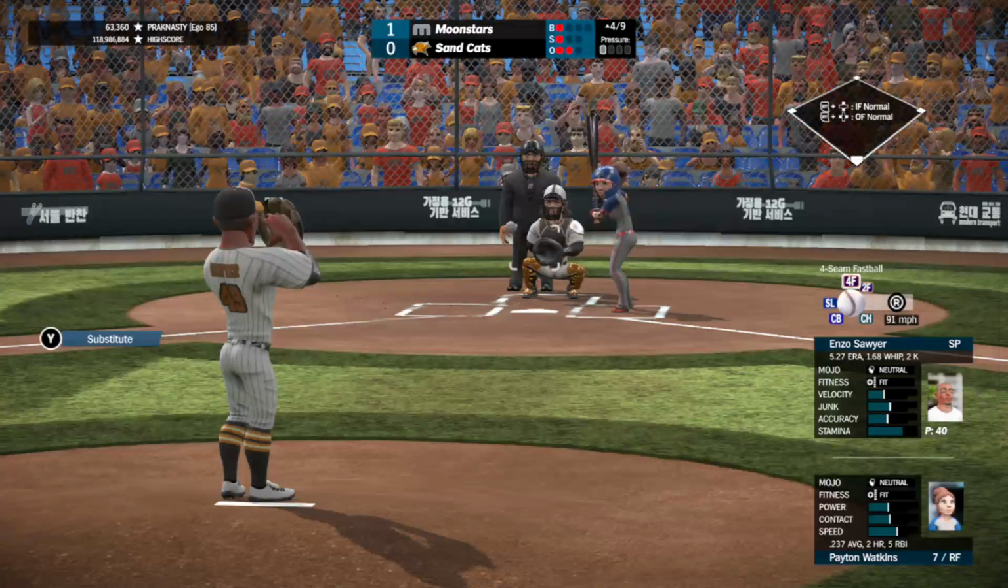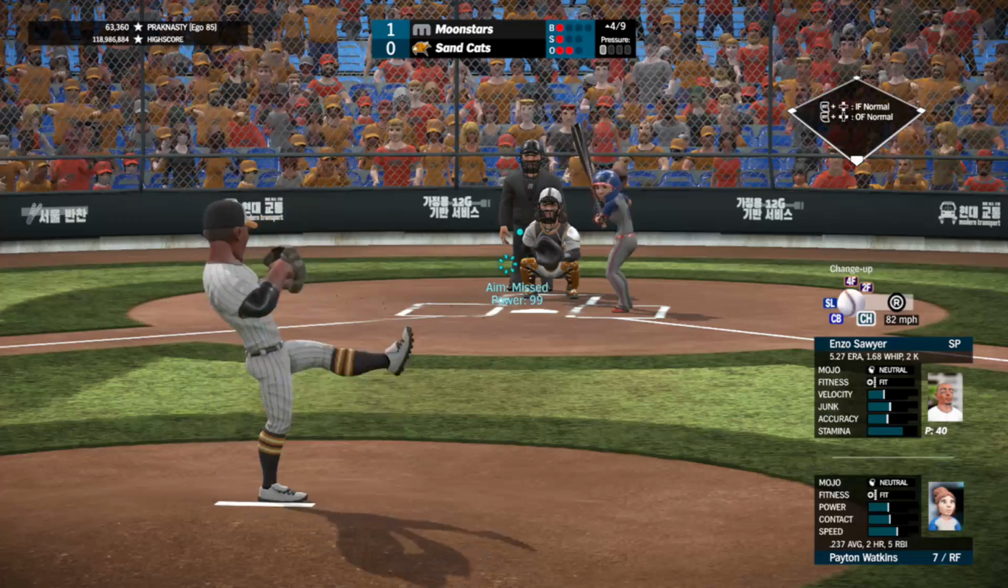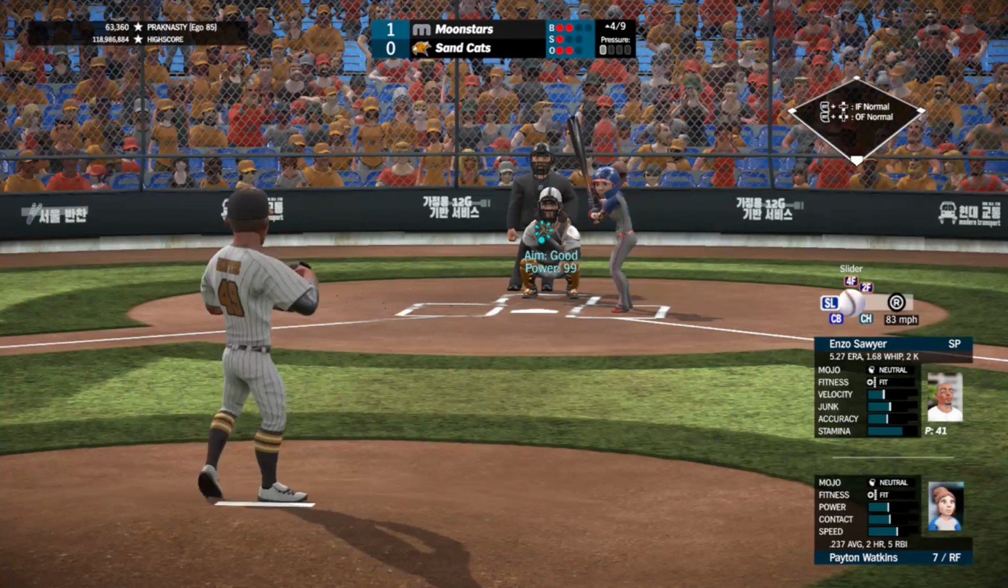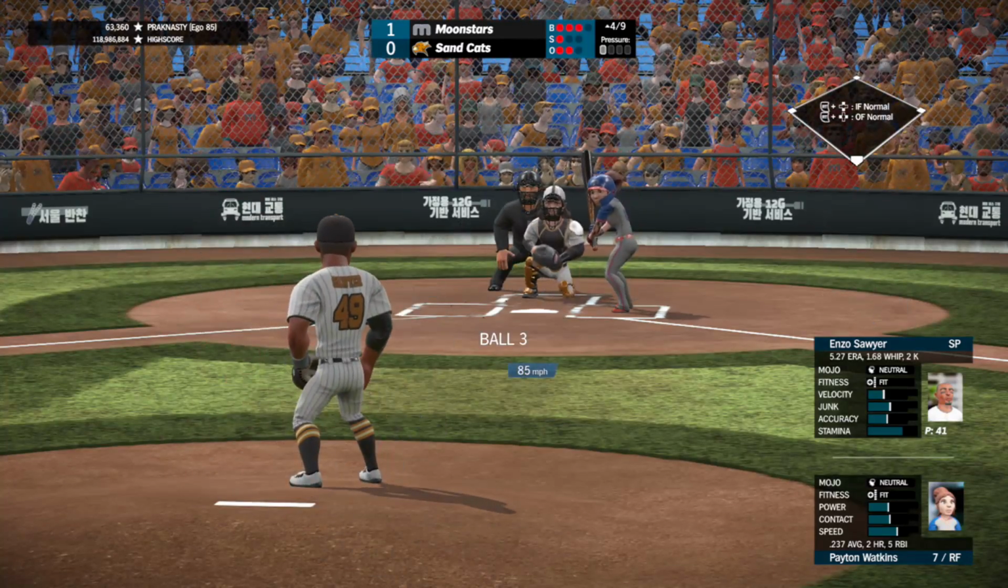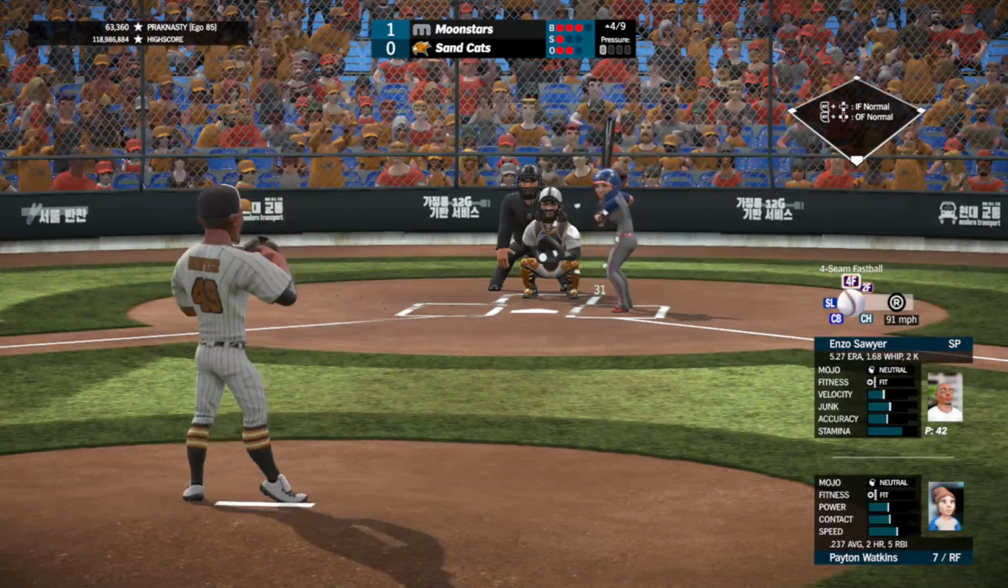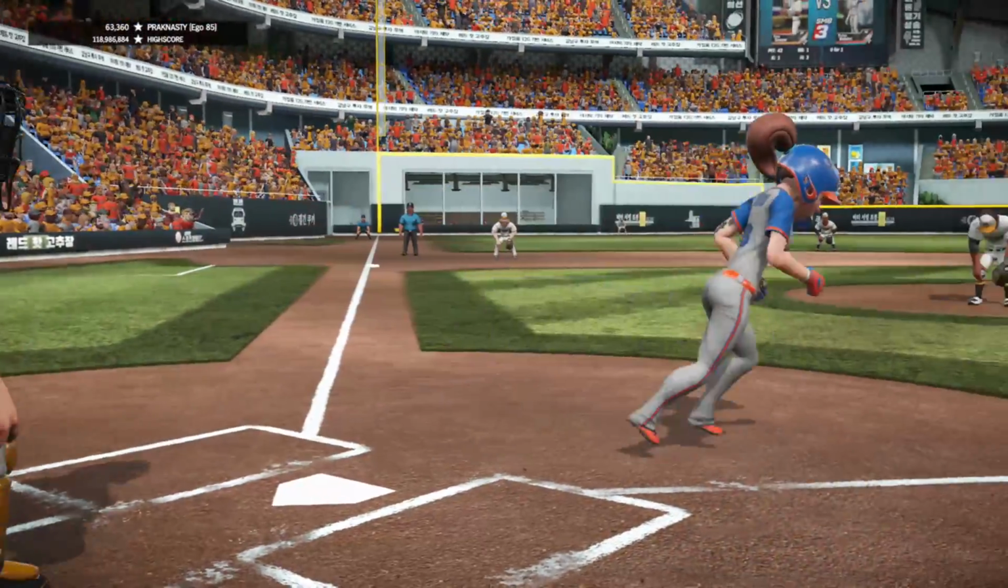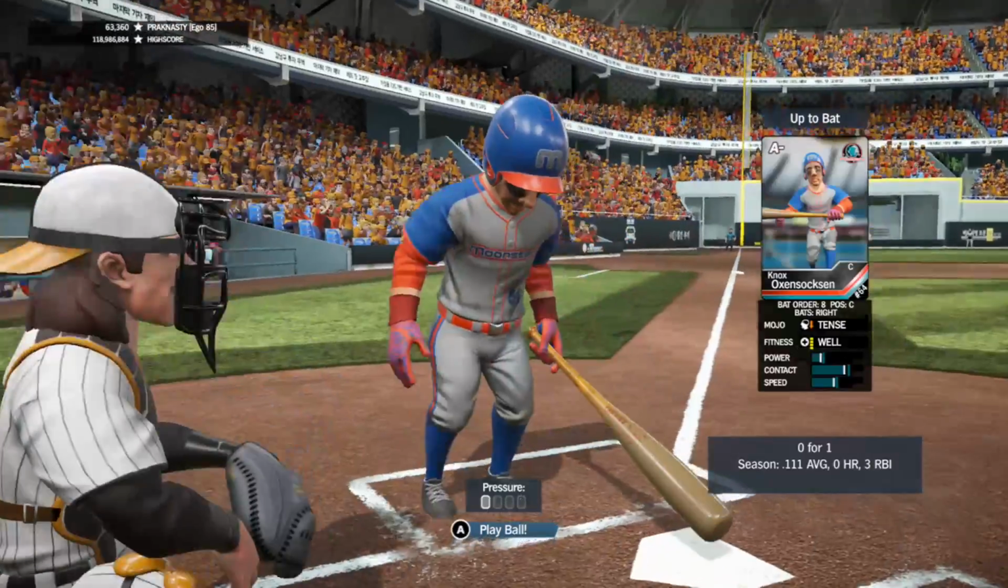2-seamer down and in, misses inside, 1-1. Change up away, check swing outside, 2-1. Slider up and in, high, 3-1. Fastball down and in, low, ball 4. First walk of the day for Sawyer as Watkins is on.